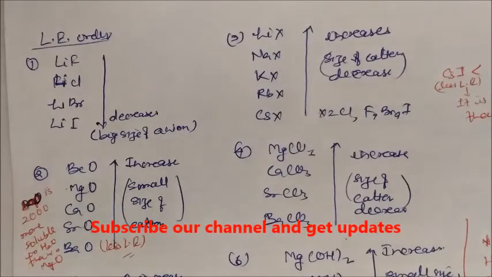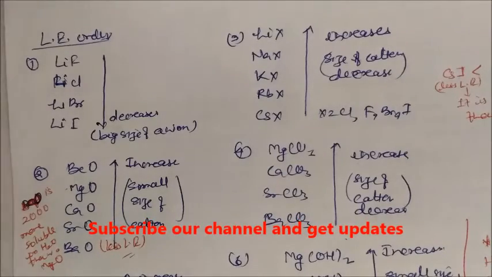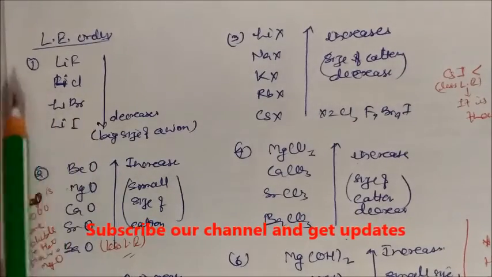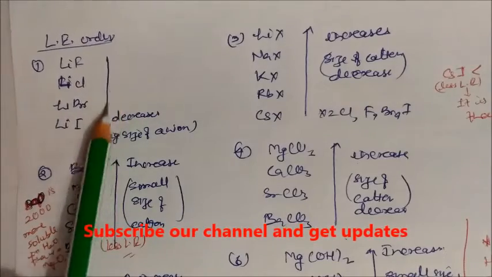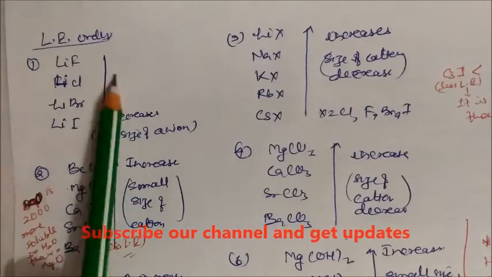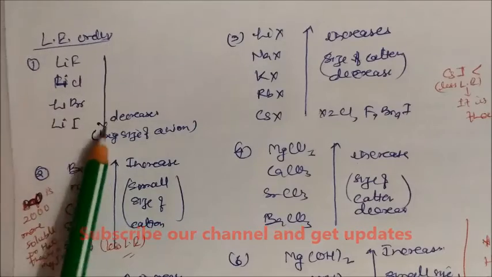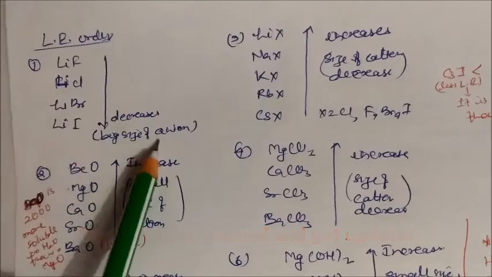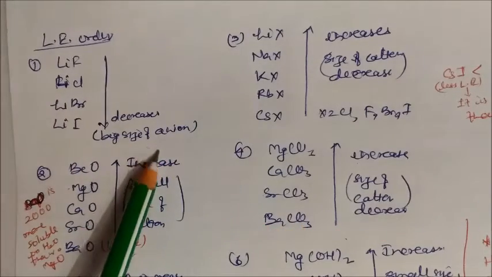So let us see some examples of lattice energy order. This is lithium chloride, bromide, and iodide. So it is increasing down the group, and lattice energy in this case is decreasing. Why? Because the size of the anion is increasing.